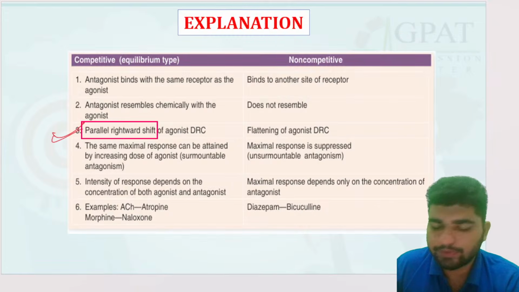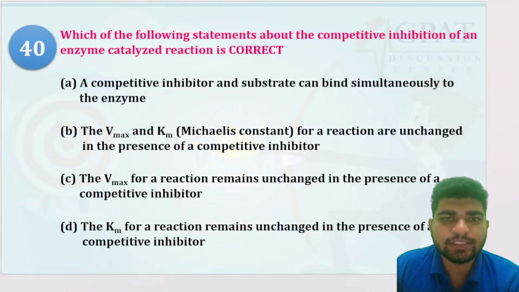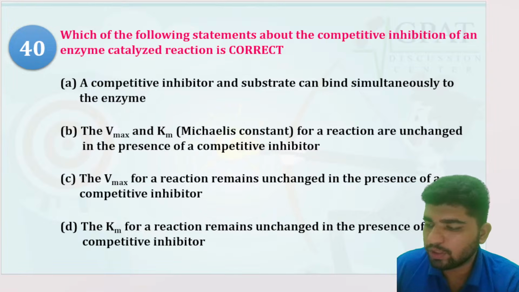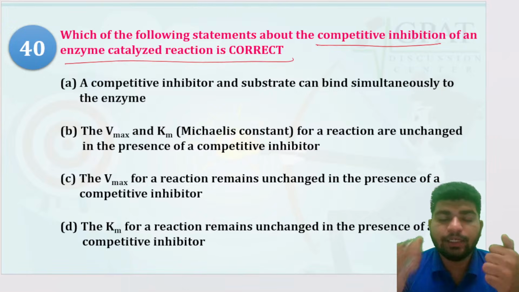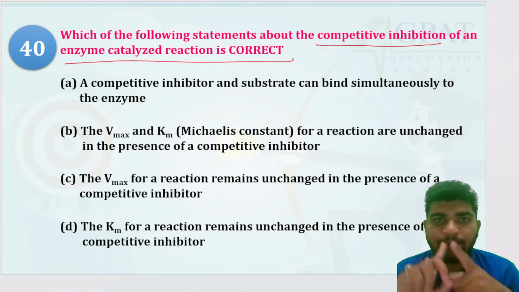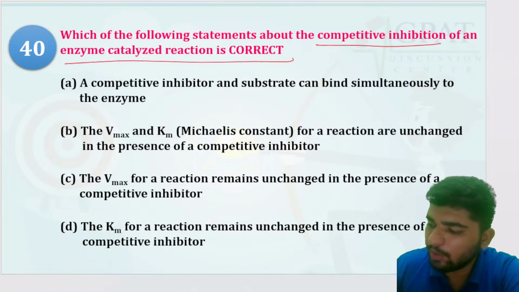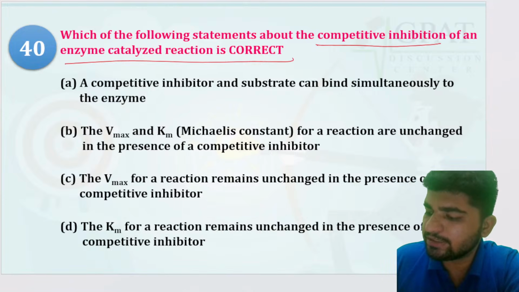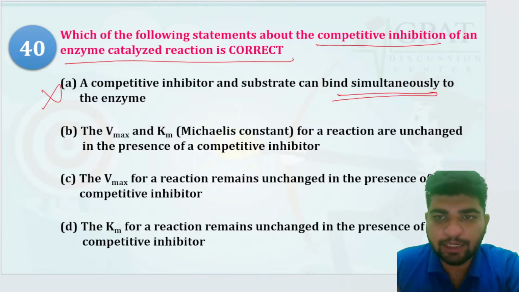Which of the following statements about the competitive inhibition of an enzyme catalyzed reaction is correct? What is happening in competitive inhibition? The substrate and the inhibitor bind to the same active site of the enzyme. A competitive inhibitor and substrate can bind simultaneously to the enzyme. No, they cannot bind simultaneously. Either the inhibitor or the substrate can bind to the enzyme, not both simultaneously.